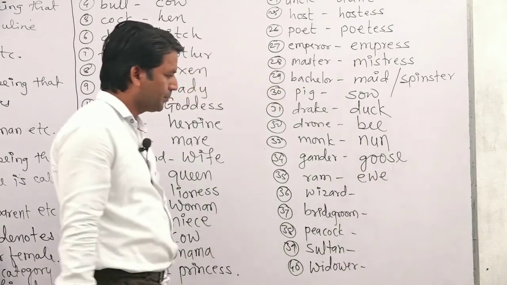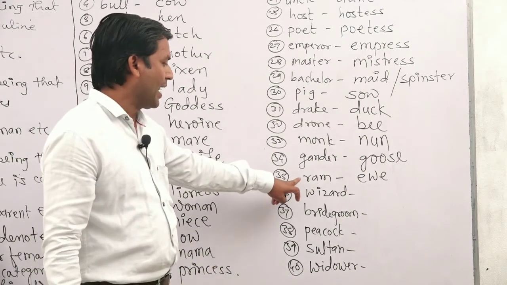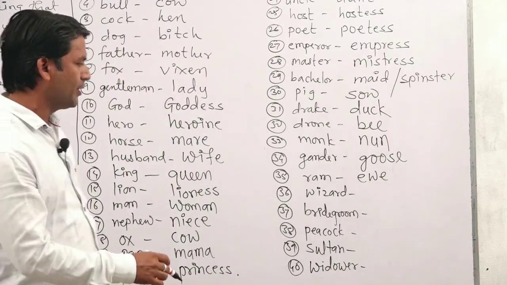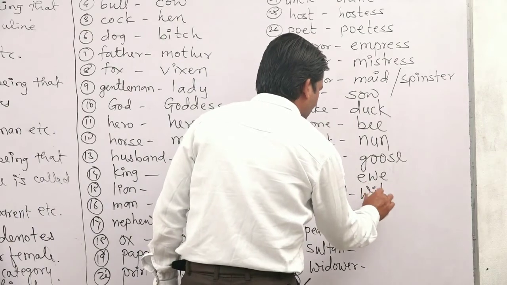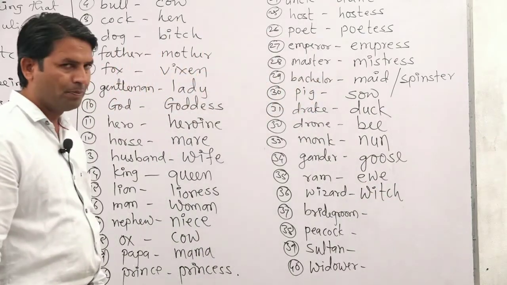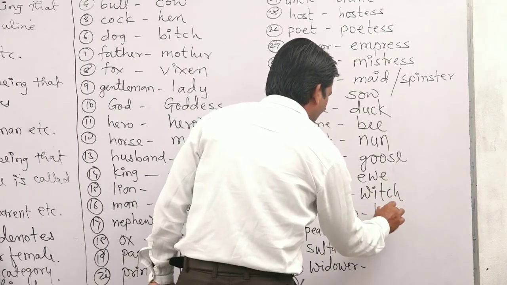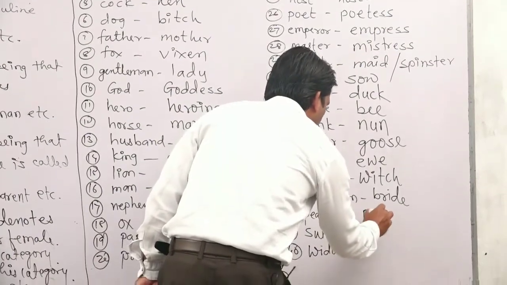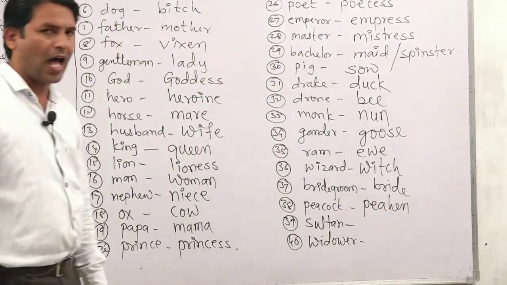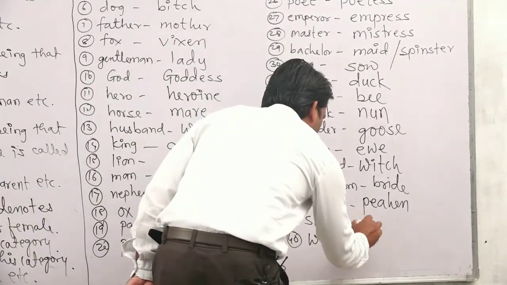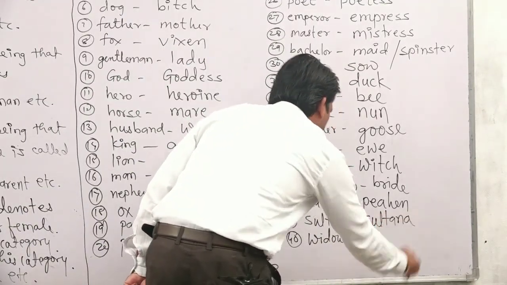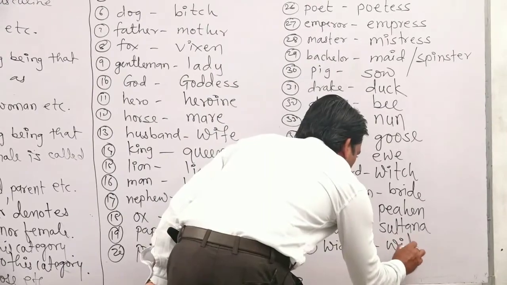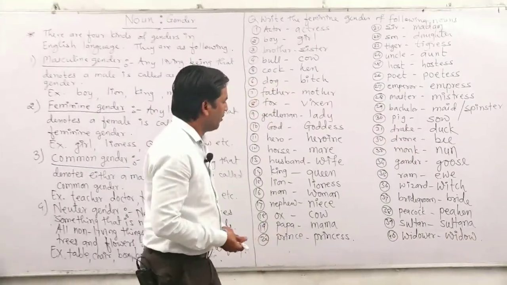Next one, ram, it will become ewe. Ram means male sheep and ewe means female sheep. Okay? After that, wizard, witch. Bridegroom, it is bride. Peacock, it will become peahen. Sultan, it will become sultana. And last one, widower, it will become widow.